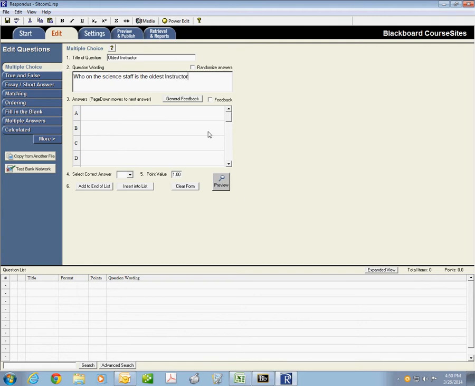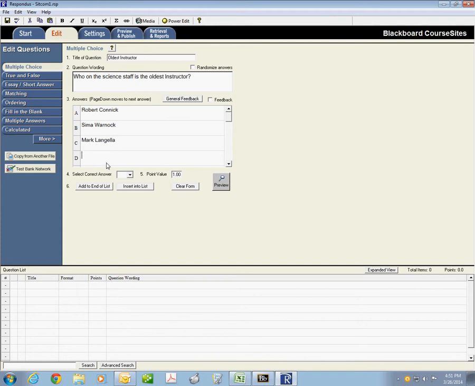Choice A will be Robert Koenig. Choice B will be Seema Warnock. Choice C will be Mark Langella.